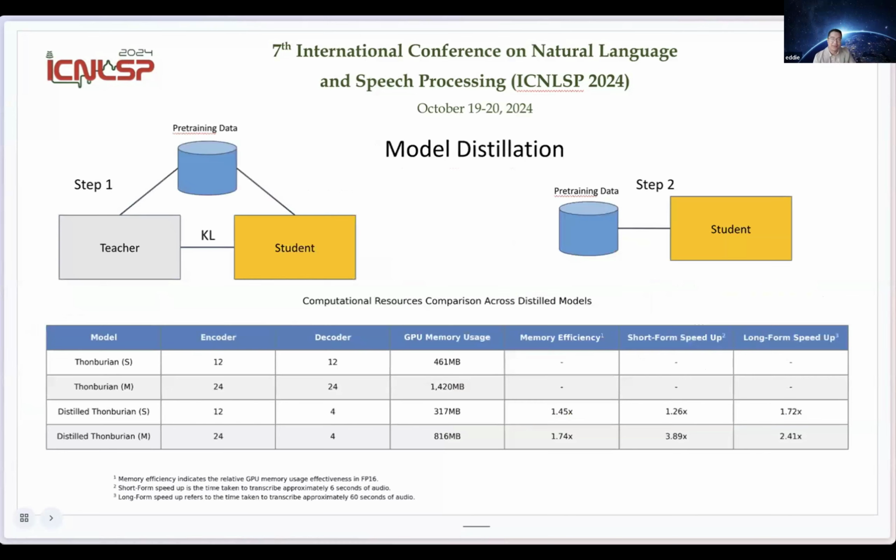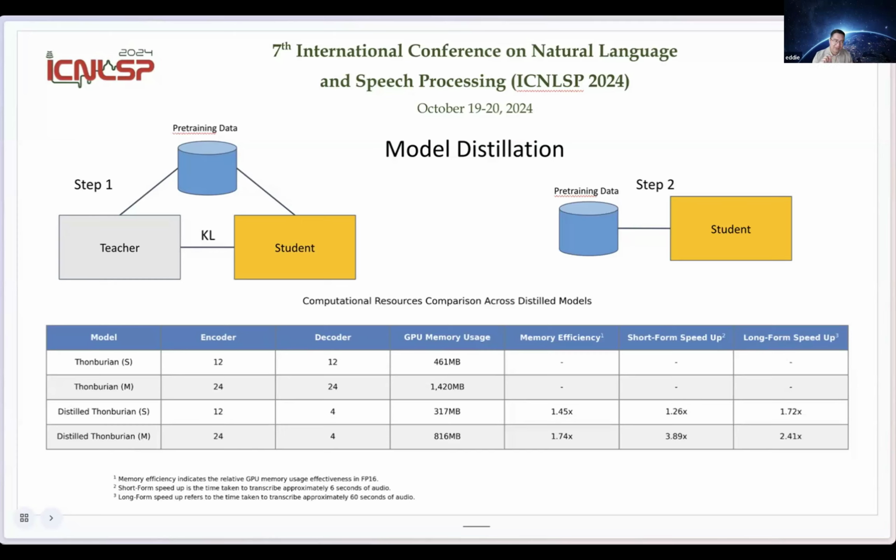And another thing is, once we have the pre-trained models, we want to do model compression or distillation. But if we do the normal way, which previous work did, where we have a teacher and a student and try to distill the knowledge from the teacher to the student, it wouldn't work well at all, because we have very little data, and the student could never match the level of the teacher's performance.